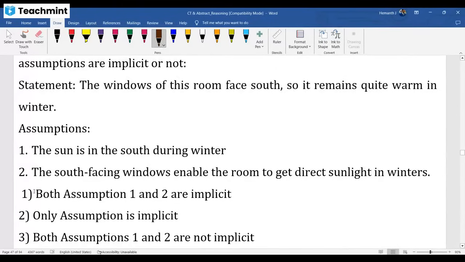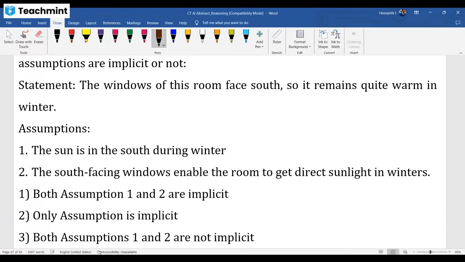While giving that statement, you have to consider which assumption they are taking. The window of this room faces south, so it remains quite warm during the winter season. Even in winter that room is warm because the windows of that room face south.